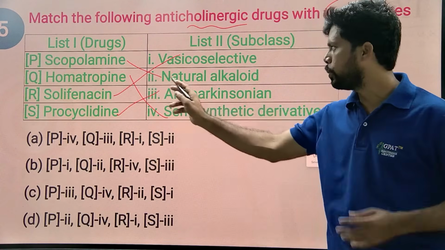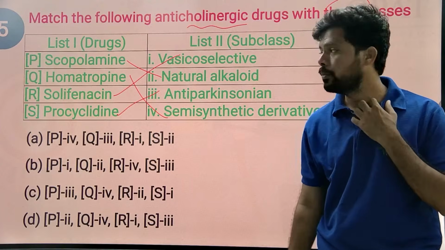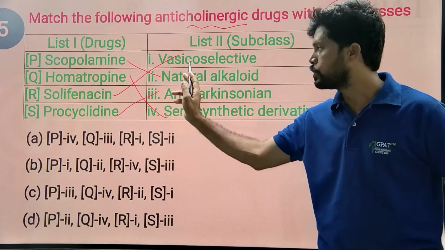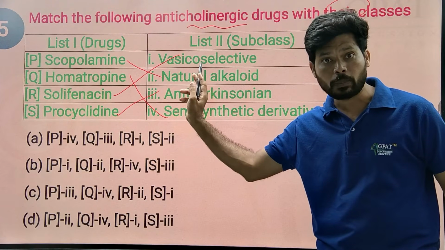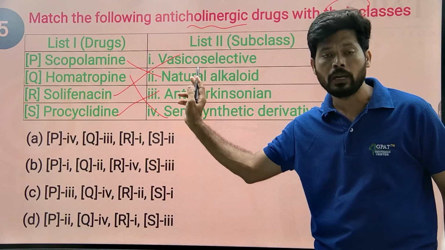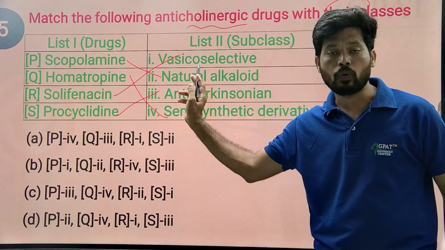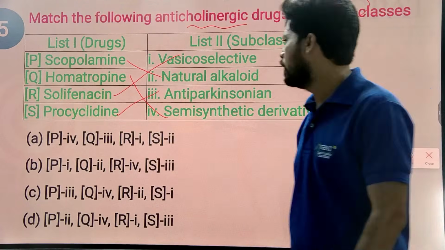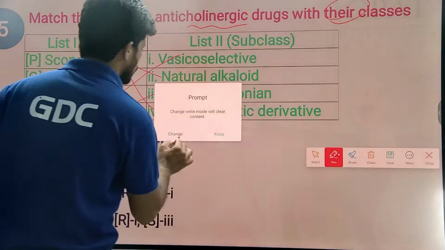So scopolamine is a natural alkaloid like atropine, and homatropine is semi-synthetic. Solifenacin, vesicoselective, directly blocks type 3 muscarinic receptors on the urinary bladder and reduces excess function of the urinary bladder. Procyclidine is the drug of choice for treatment of Parkinsonism.